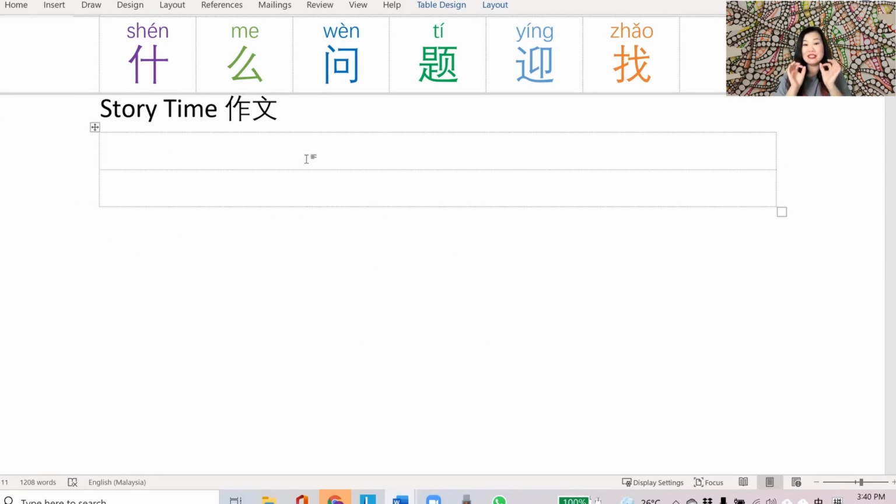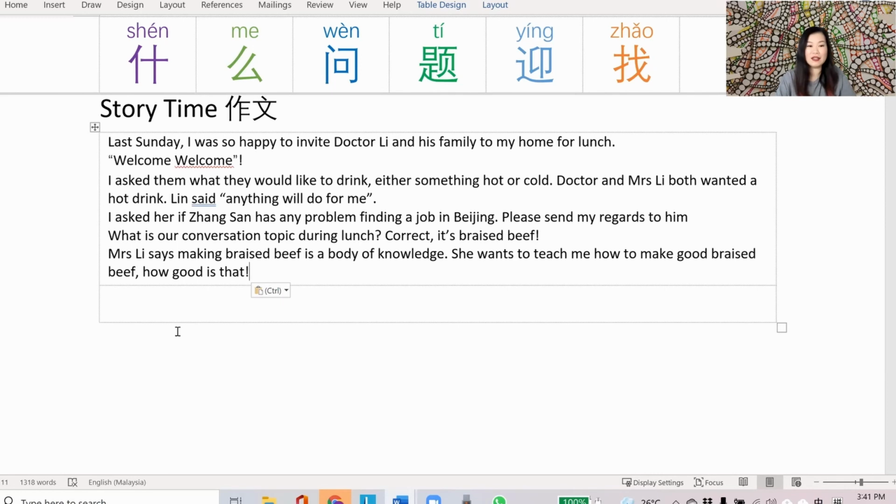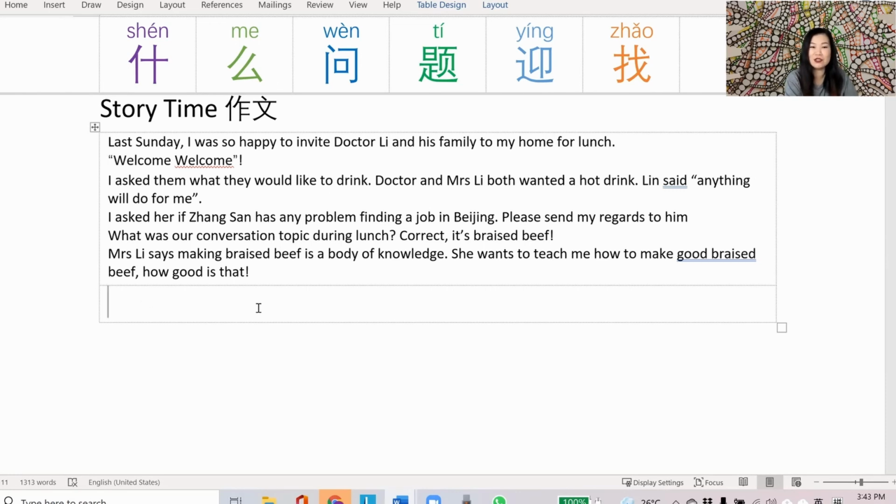Congratulations if you've come this far. We have covered 6 new characters, and 6 times 3 would be at least 18 new words. So give yourself a thumbs up. Now we come to the fun bit, story time or 作文. We're going to use all those new words that we have learned in this episode combined with the ones covered in the previous episodes and make up a story. Voila! Of course, my story would revolve around Dr. Lee and his family.